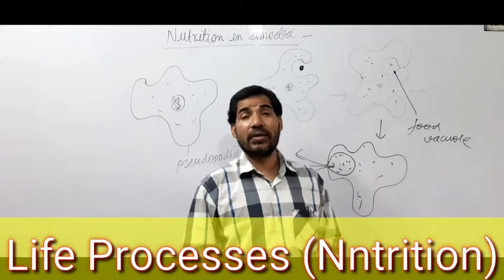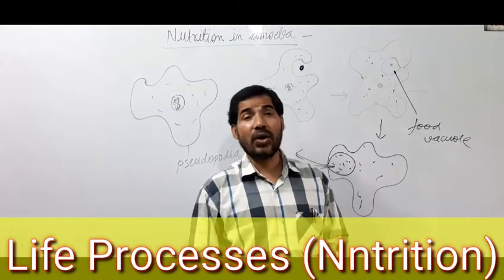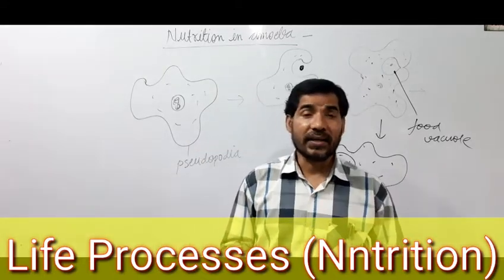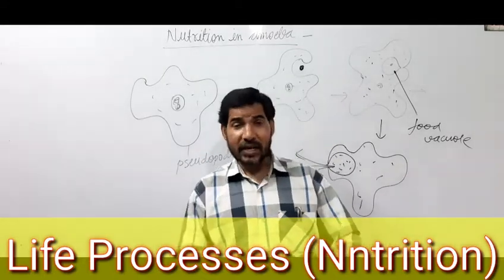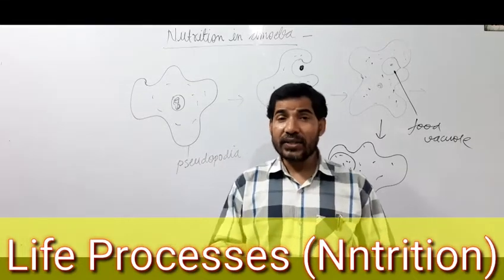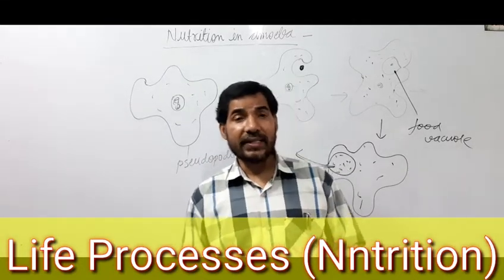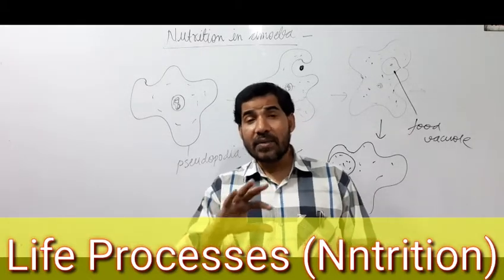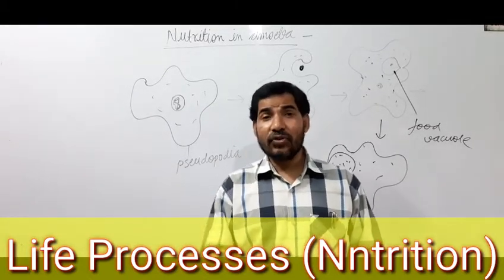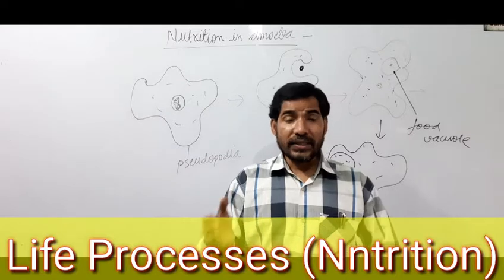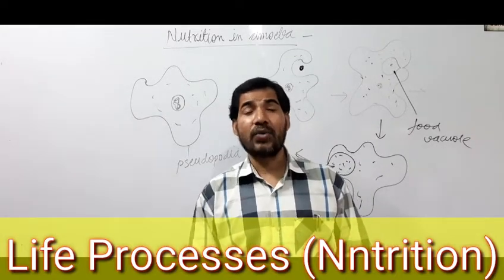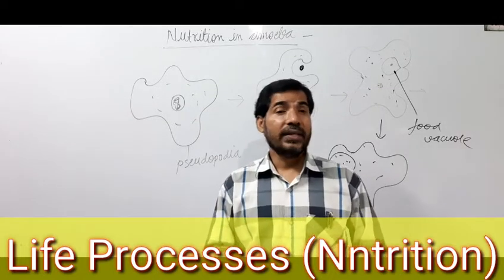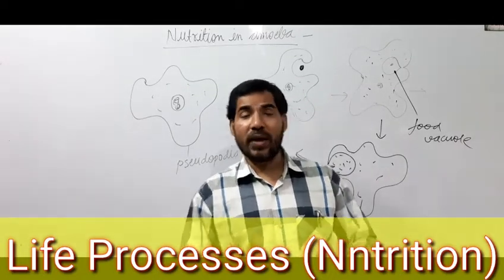Now we will see the next step, which is called assimilation. During assimilation, the digested food materials which come into the cytoplasm get oxidized, and during this oxidation energy is released, and this energy is utilized by the amoeba to do various activities. Some amount of that digested food material is stored in the body of the amoeba in the form of glycogen, whereas some amount is utilized in the formation of protoplasm.